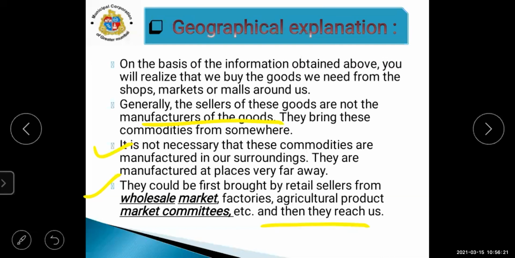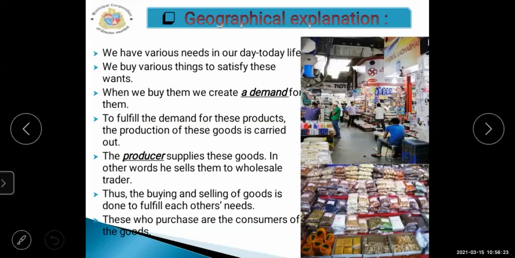Next, see here. We have various needs in our day-to-day life. We buy various things to satisfy these wants. When we buy them, we create a demand for them.